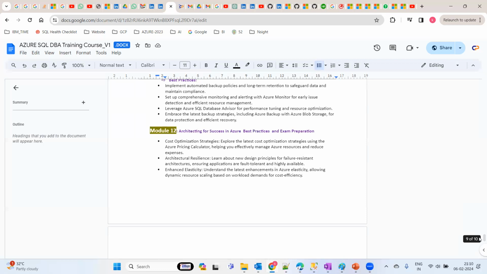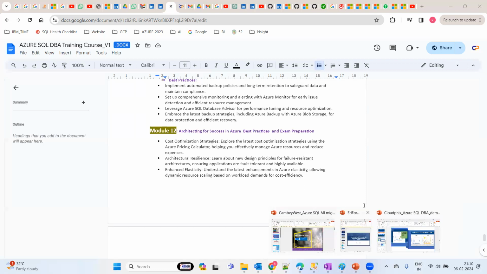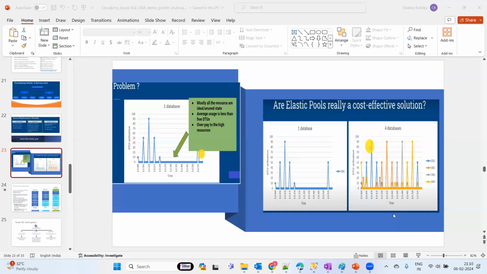So what I'm going to do now is explore the basics. This is all about the course curriculum. So the thing is that you just need to go and verify your Azure SQL database perspective, which we are going to discuss now.